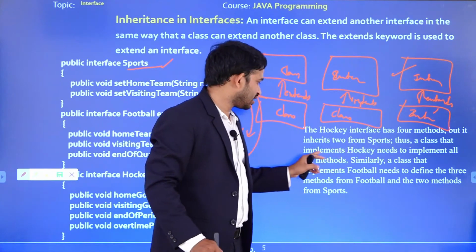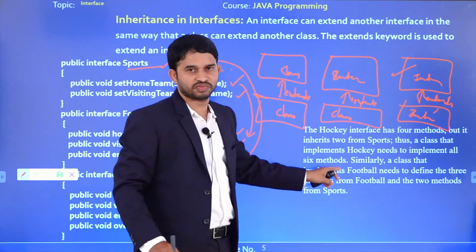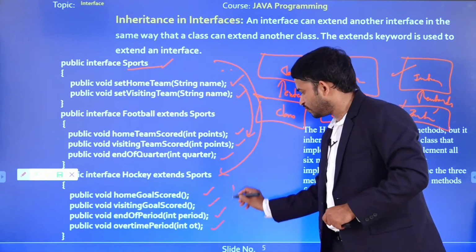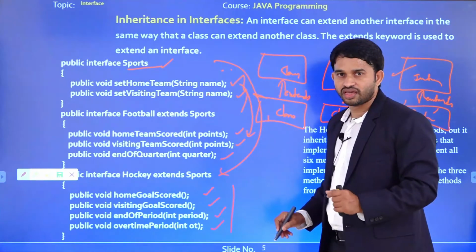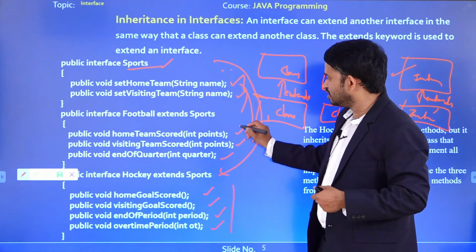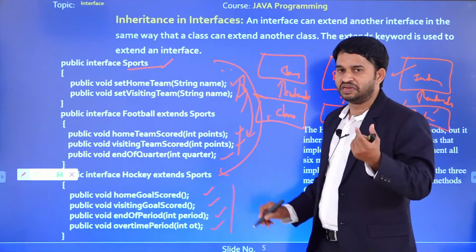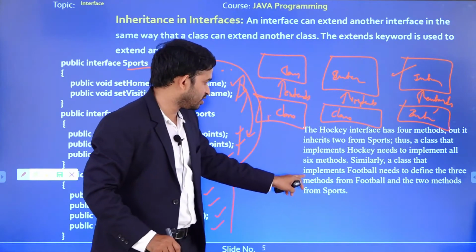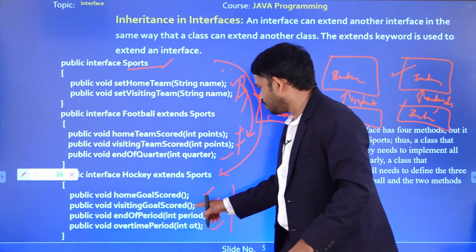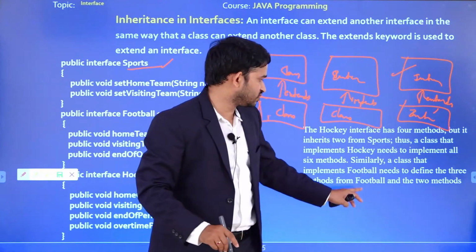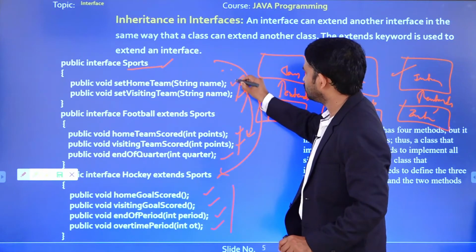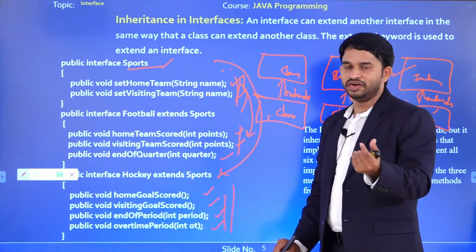The next one here: a class that implements Hockey needs to implement all the six methods. If you want to implement all these methods in a subclass, we are going to implement these four methods and also these two methods. Okay, we have to implement them in the subclass. Same as for Football also, we are going to implement these three methods and also these two methods, means five methods. So the last, implement Football needs to define three methods from the Football, and the next one is what? Two methods from the Sports. So it inherits Sports, right? Means these two methods and these four methods we are going to implement in the subclass.